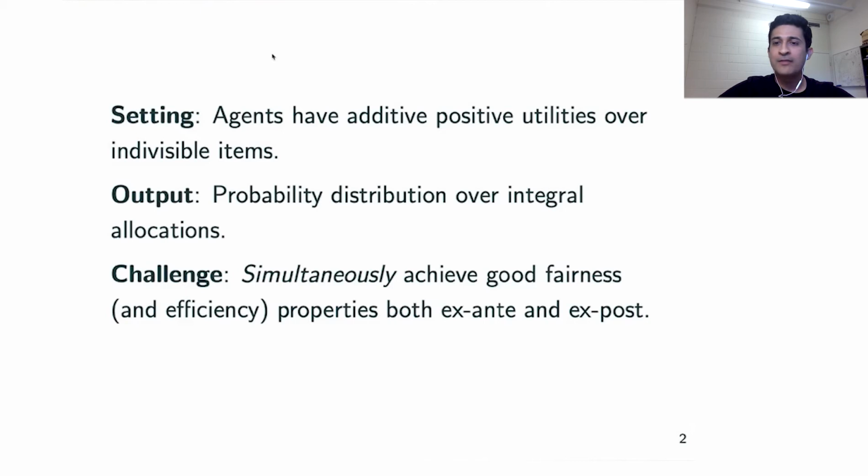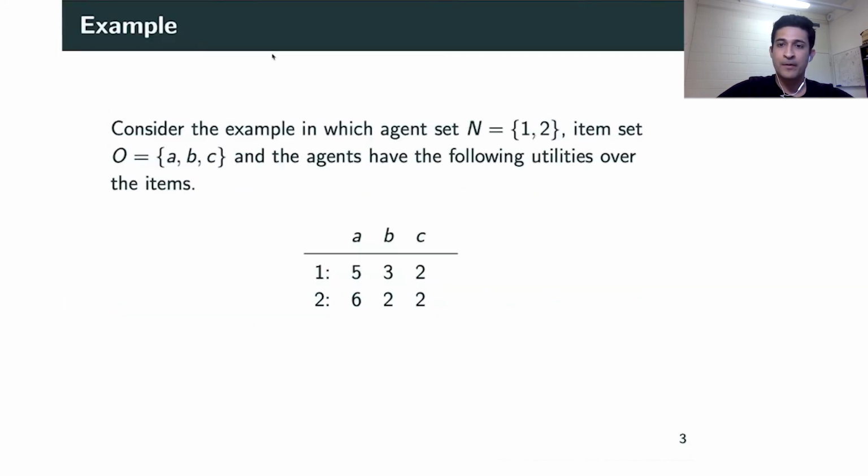So people have been considering fair allocation of indivisible items for decades. There's also been plenty of work on fair probabilistic allocation of indivisible items. The challenge that we consider in this particular paper is that of simultaneously achieving good fairness properties, both from an ex-ante point of view and also an ex-post perspective. We will also focus on combining it with efficiency concepts, in particular those based on Pareto optimality.